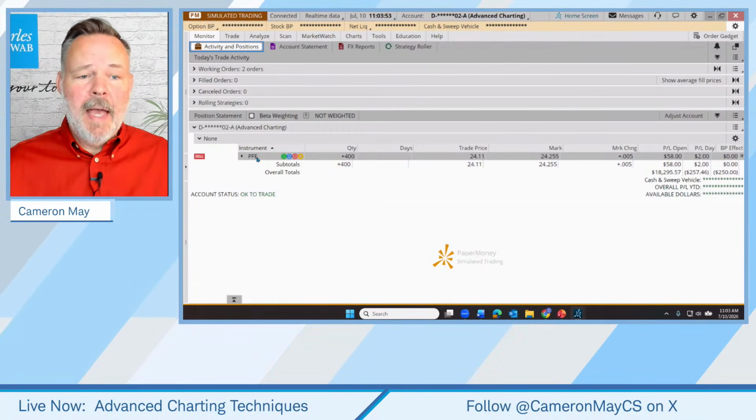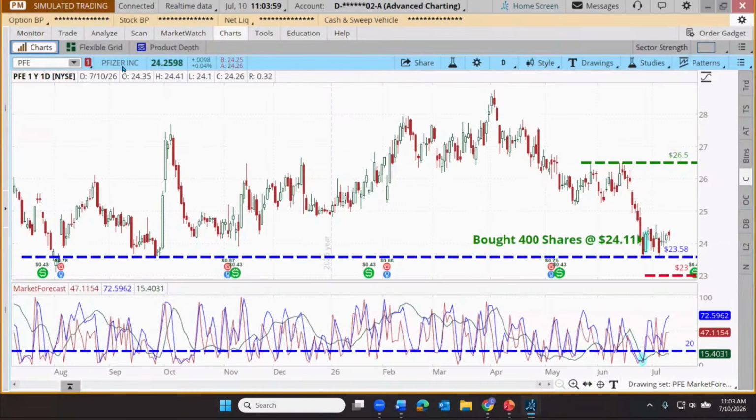We didn't have our webcast, so this is a quick follow-up on this. Bought 400 shares. Here was the logic of that trade. So here's our chart of Pfizer. This entry was on the evidence of a market forecast cluster, where all three of our stochastic indicators are down below that 20 signal line all at the same time.